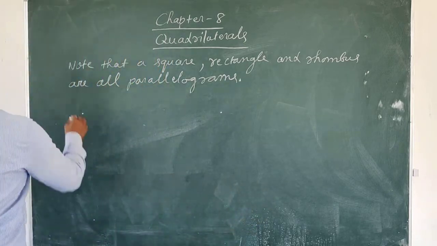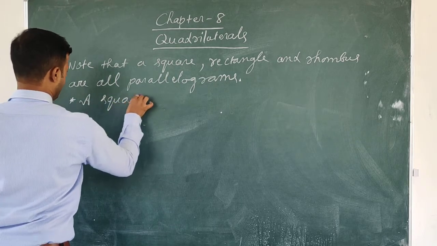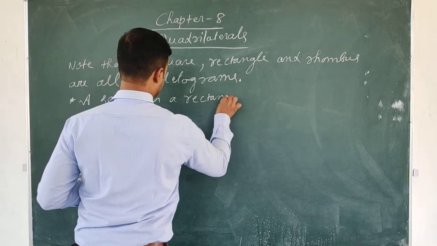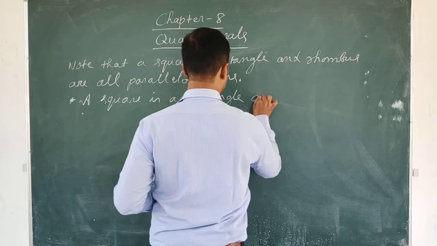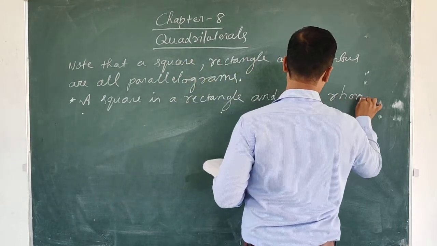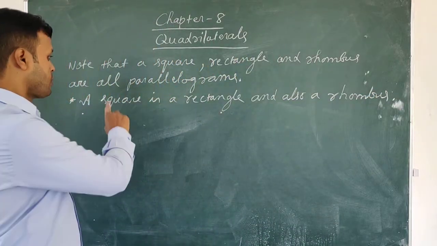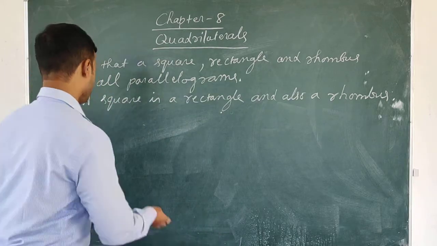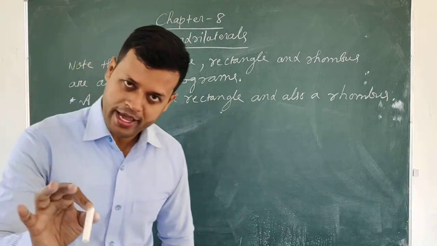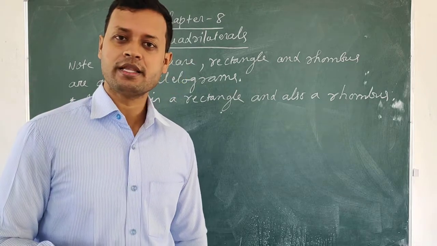So next, this topic you see, students: a square is a rectangle and also a rhombus. A square is a rectangle, students. A square is a rectangle and also a rhombus. So, for a square to be a rectangle, the square must satisfy all the properties of the rectangle, isn't it?